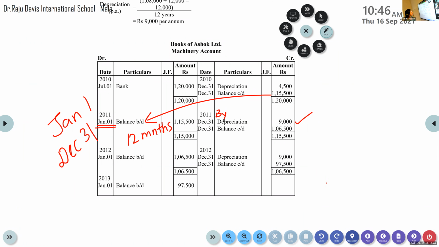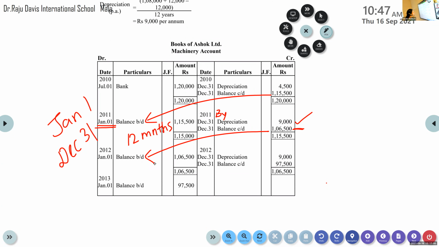So 1,15,500 minus 9,000, the balancing figure is 1,06,500. Bring it to the next year.